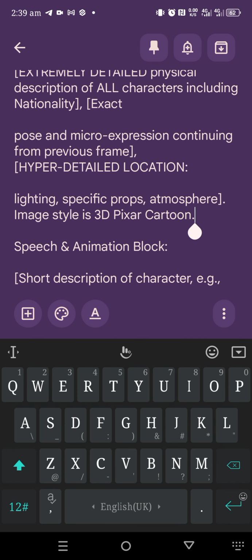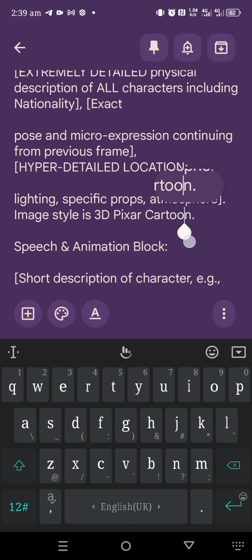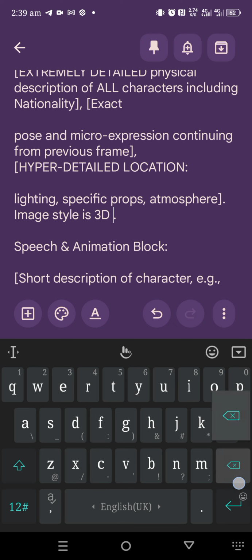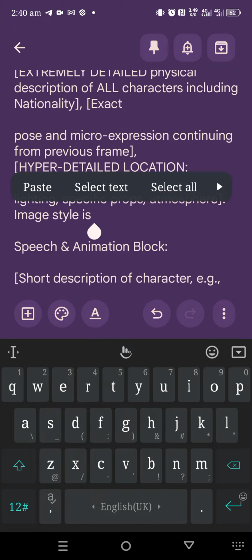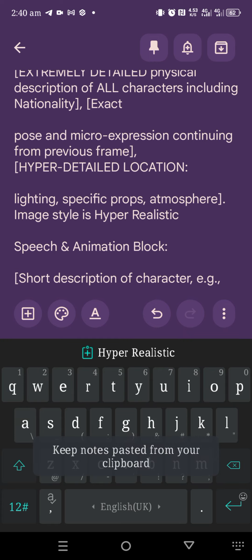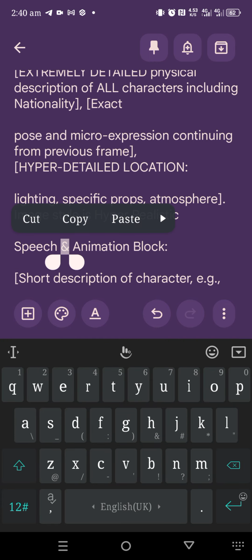See this cartoon part, you just clean it. You just clean this 3D cartoon and just leave it to be hyper realistic. So yeah, hyper realistic. So now let's work on this and see the difference. Let's just do something like this.